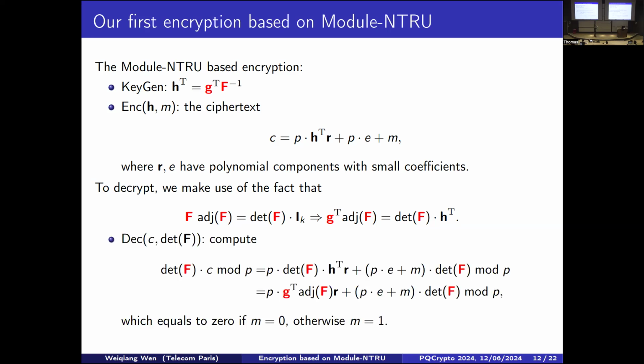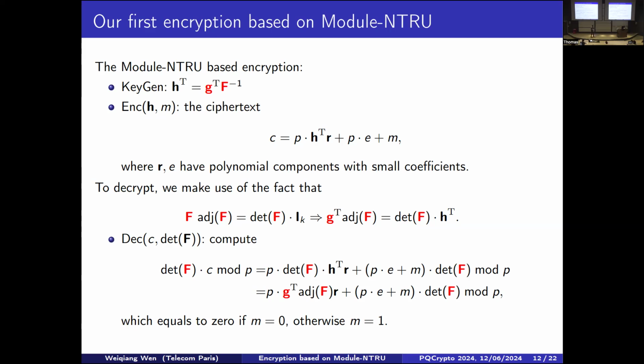We can simply use the determinant times C, and the result can be regrouped into 2 parts. We can further simplify the first part using the relation that we have in hand: the determinant of F times H equals G transpose times the adjugate matrix. And as we know from the beginning, the F we choose has small components, so its adjugate matrix also has relatively small components. So everything will be over the integers. Modulo p will leave us with the only term, M times the determinant of F. Then we can use it to simply distinguish M equals 0 and M equals 1. So this is our first design.